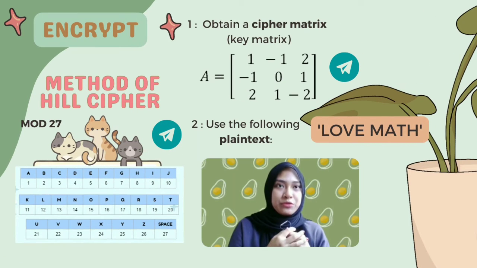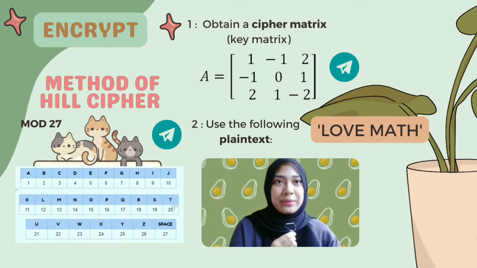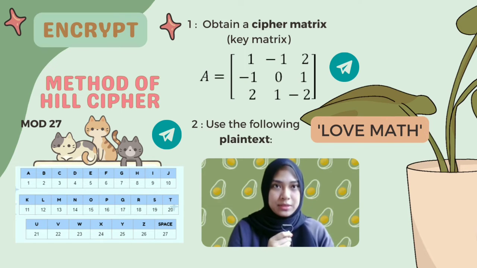Next, we will move to the results and discussion part. Firstly, we will encrypt the code using the Hill cipher method. We use modulus 27 for the numerical alphabet. For the first step, we have to obtain a cipher matrix, also called the key matrix.